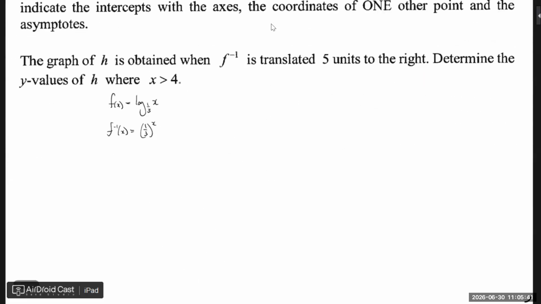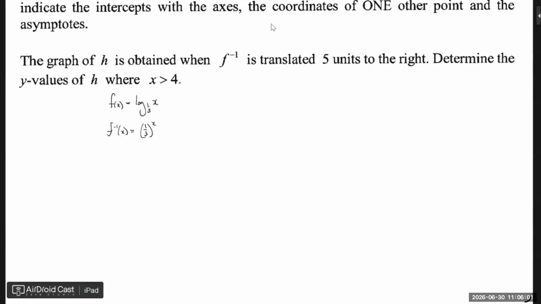Now they say there's a new graph which is obtained when the inverse, which we'll have, a third to the power of x, is translated 5 units to the right. So if it moved 5 units to the right, what happened? We've changed our x.